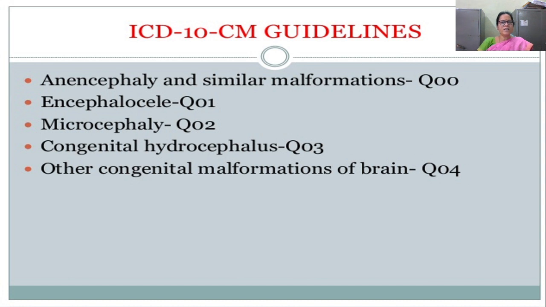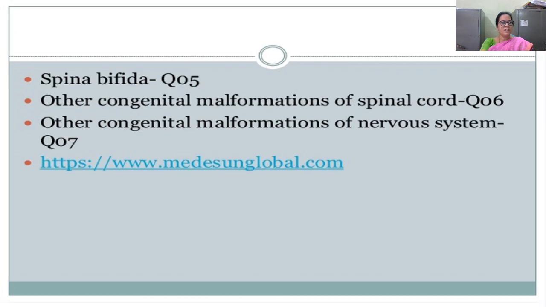So ICD-10 guidelines: anencephaly and similar malformations, Q00 is the code given, and encephalocele is Q01, microcephaly Q02, congenital hydrocephalus Q03, and other congenital malformations of the brain is Q04, and spina bifida is Q05.